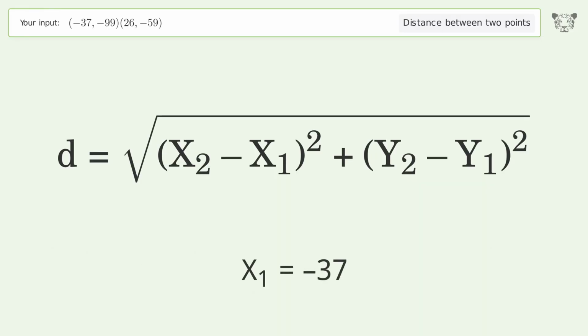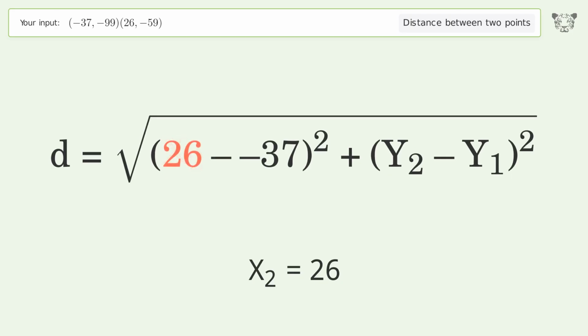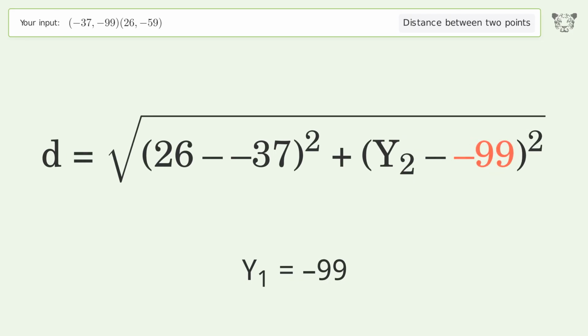x1 equals -37. x2 equals 26. y1 equals -99. y2 equals -59.